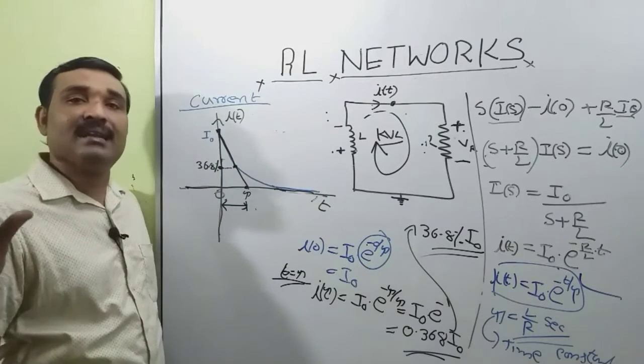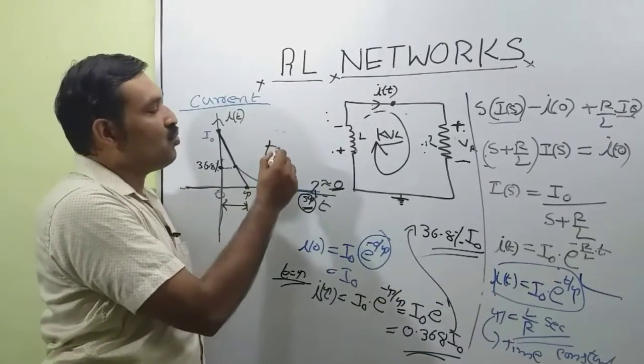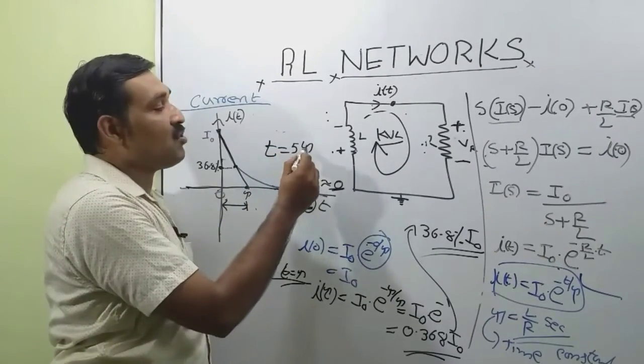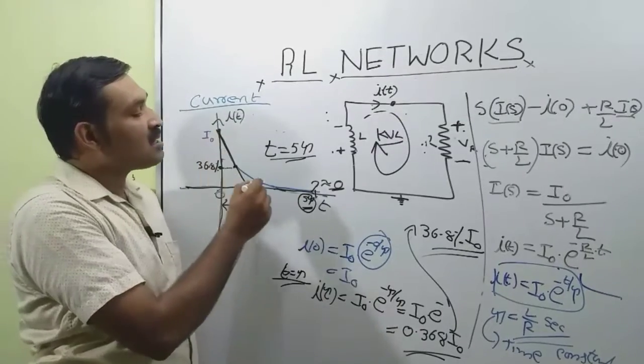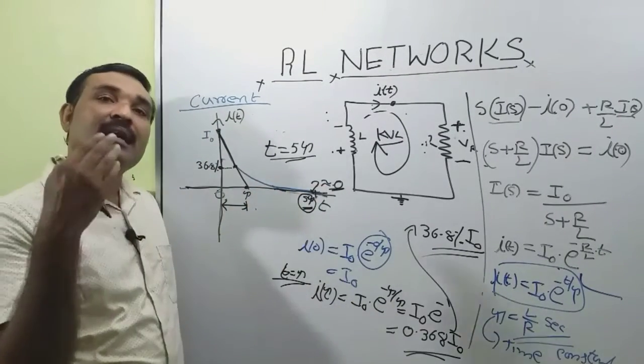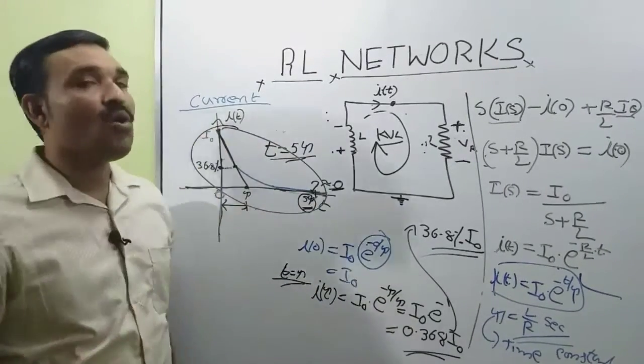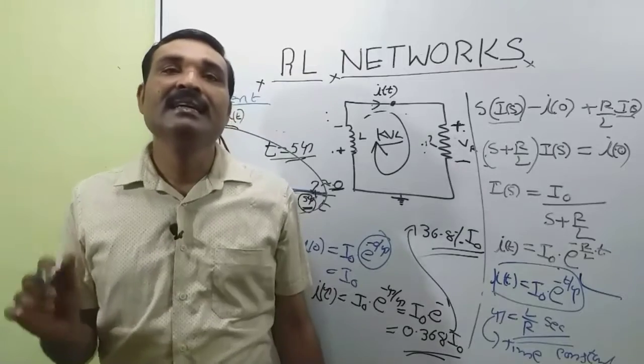That is the definition of time constant. When t is equal to 5 times the time constant, the response will reach almost zero value or die out. So this is the transient response of a source-free RL network.